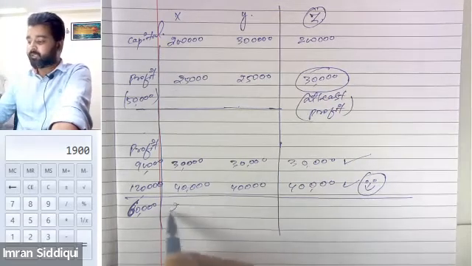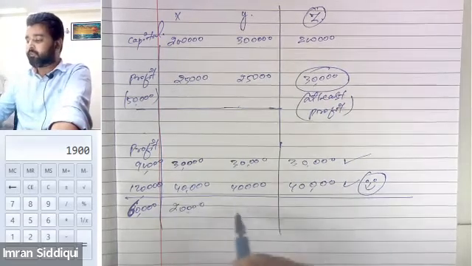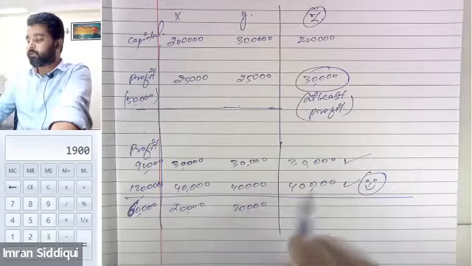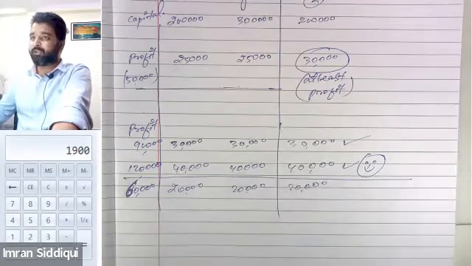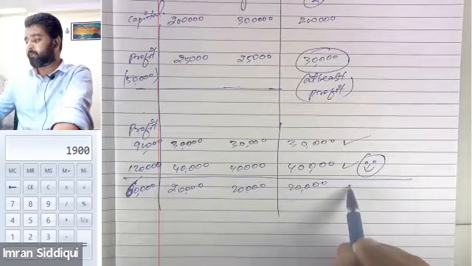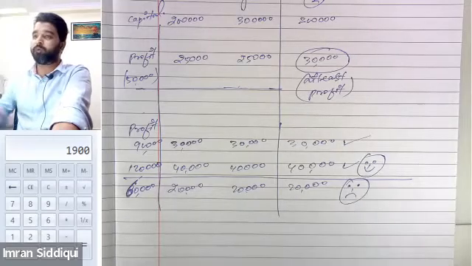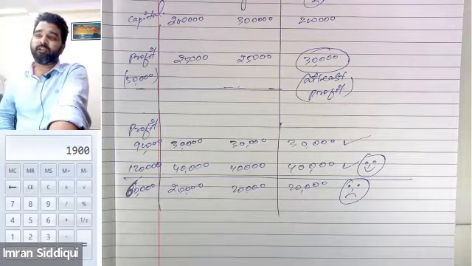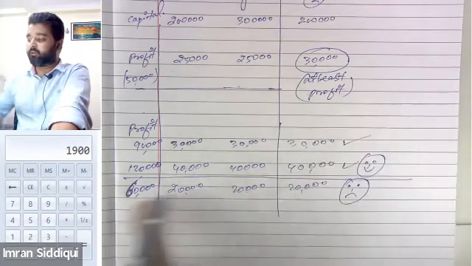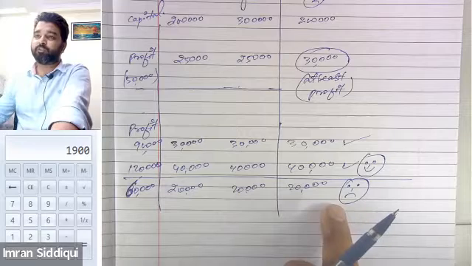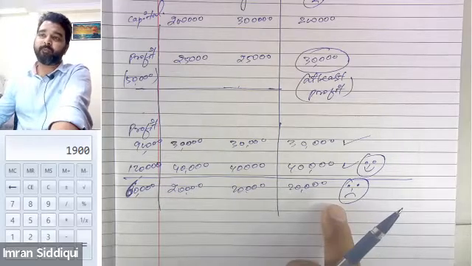So Mr. X will be getting 20,000. Mr. Y will be getting 20,000. But who is getting 20,000 also? Mr. Z will also get 20,000. Now tell me whether Mr. Z will be happy about this or not. No, he will not be happy. Since he was guaranteed that he will at least make a profit of 30,000, after a period of 2 years, in the third year, he only received 20,000. That will definitely not make him happy.